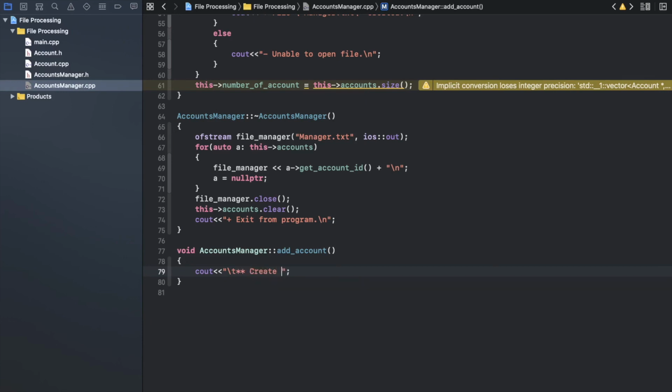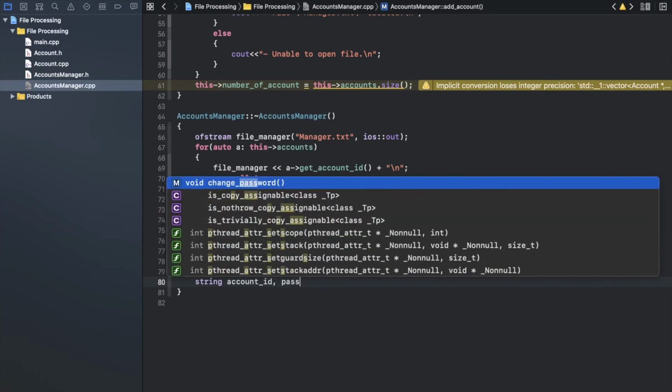I will tell the user you are inside creating account process. So now the user knows what will happen. Okay, I try my best to make my program a friendly user interface. So string, now I need what? As I said, I need account ID. I need also a password.